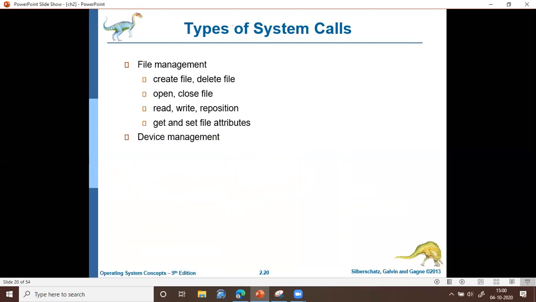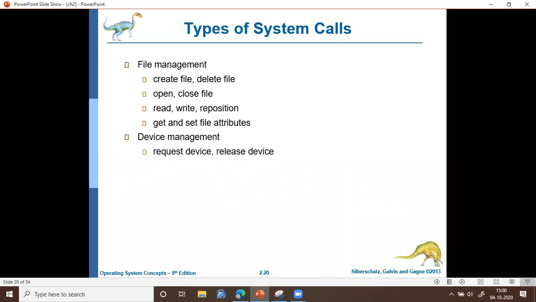And then we have system calls for device management. A device represents any hardware device. It may refer to the hard disk, the printer, or any other IO devices. So the system calls pertaining to this are request device and release device.